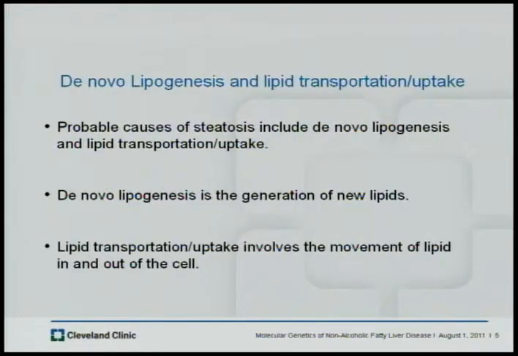We are studying the probable causes of NAFLD through genetics. De novo lipogenesis and lipid transportation are both probable causes of NAFLD. De novo lipogenesis is the formation of new lipids within the cell. Lipid transportation involves the cell absorption of fat and the movement of lipid in and out of the cell.